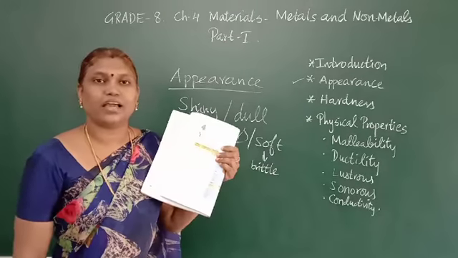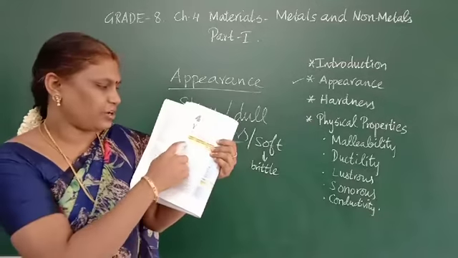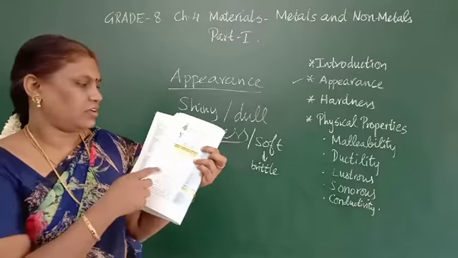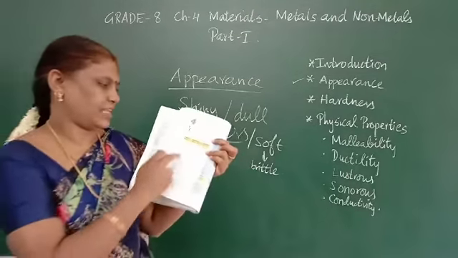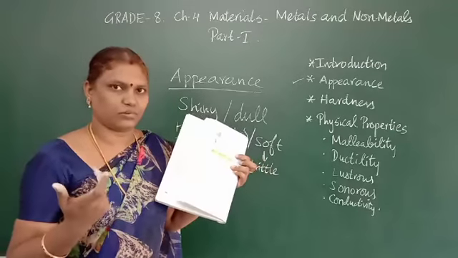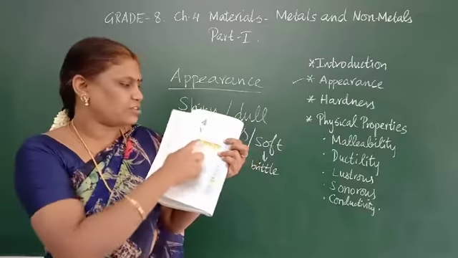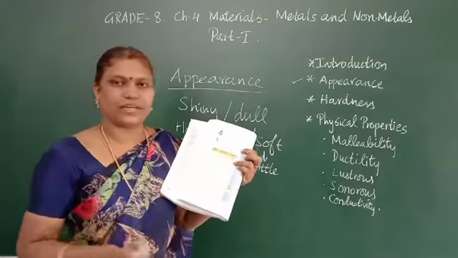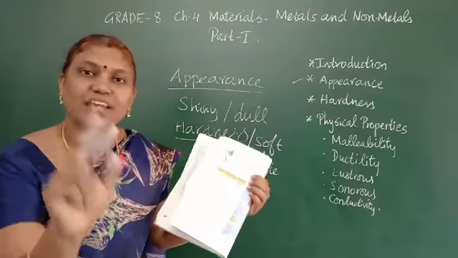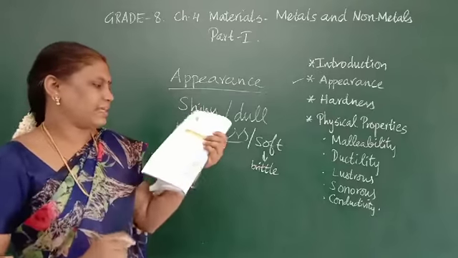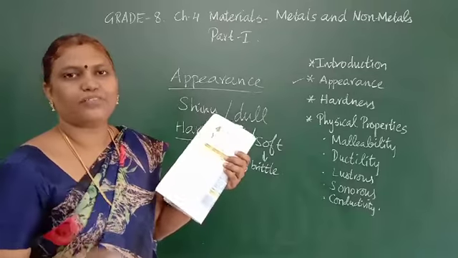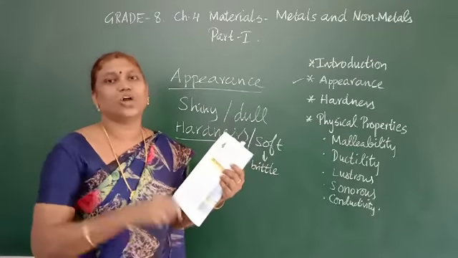Iron, how will it be? It will be shiny, you can write shiny. And hard or soft? Yes, it is very hard. Next, coal. The wood to charcoal, any coal you can take. How will the coal appear? Black, so it is dull. And is it soft or hard? Little harder, but we can break it, so it is not very hard. It is an example of non-metal because it is made up of carbon.